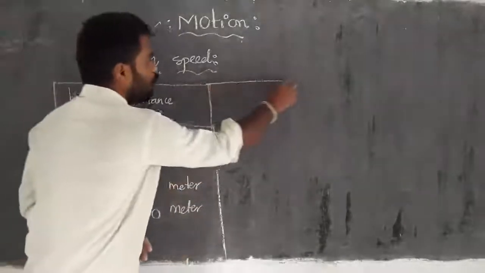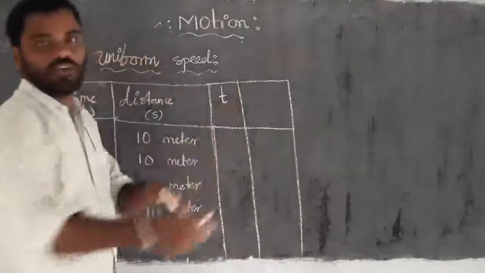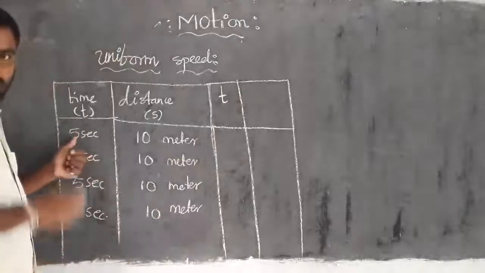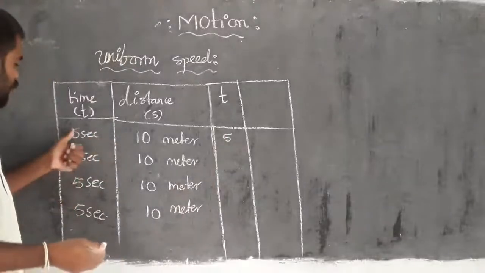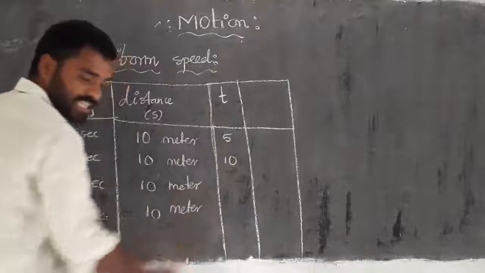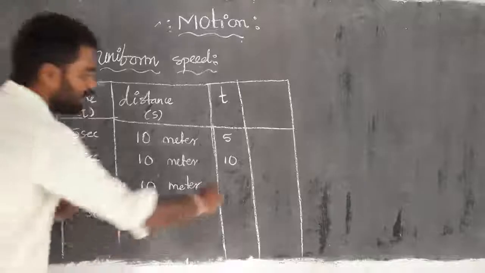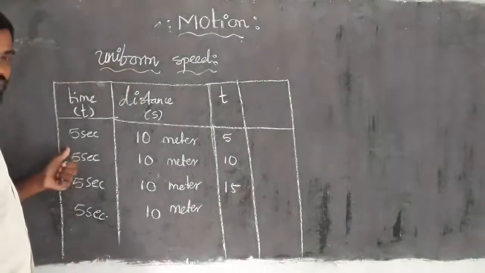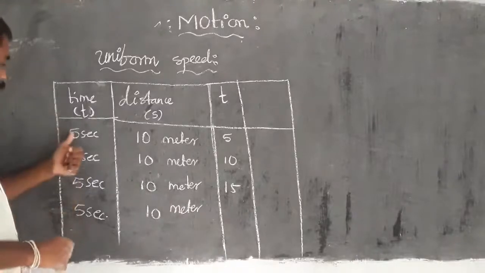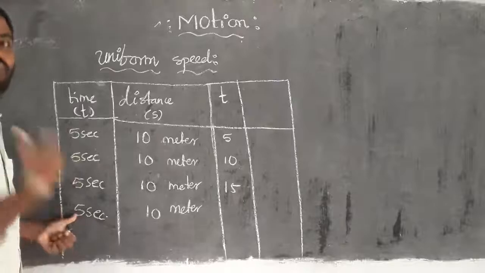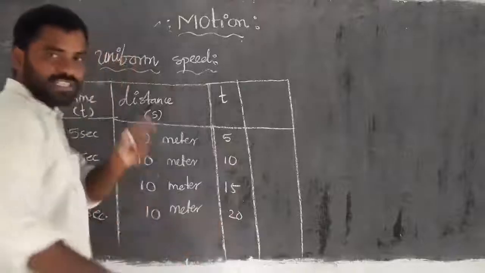How? For that, we have to do calculations, right? First I am taking the cumulative values of the time intervals. In the first interval, that is 5 seconds. In the second interval also 5 seconds, so 5 plus 5 we take as 10. Then after the next interval, also 5 seconds, 5 plus 5 plus 5 is 15. And in one more interval, again 5, so 15 plus 5 is 20. So here every value differs by 5.